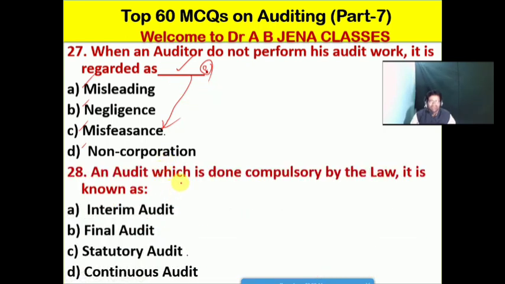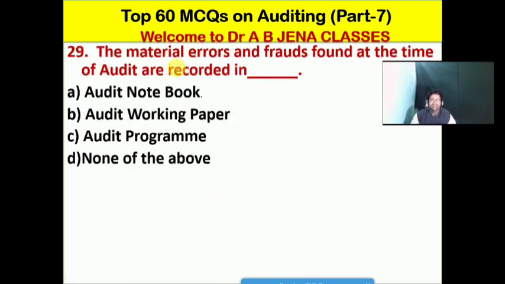Next one we will see, an audit which is done compulsorily by the law, it is known as what? A interim audit, B final audit, C statutory audit, D continuous audit. No doubt friends, C is the right option for this MCQ. Again I repeat, an audit which is done compulsorily by the law, meaning the Indian Companies Act 2013, is known as statutory audit. So C is the right option for this MCQ.